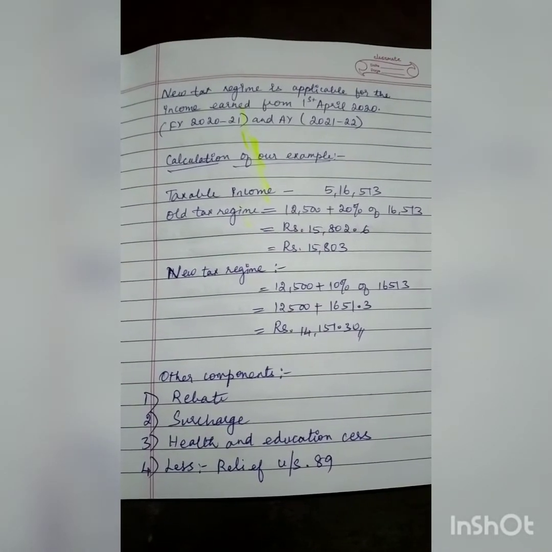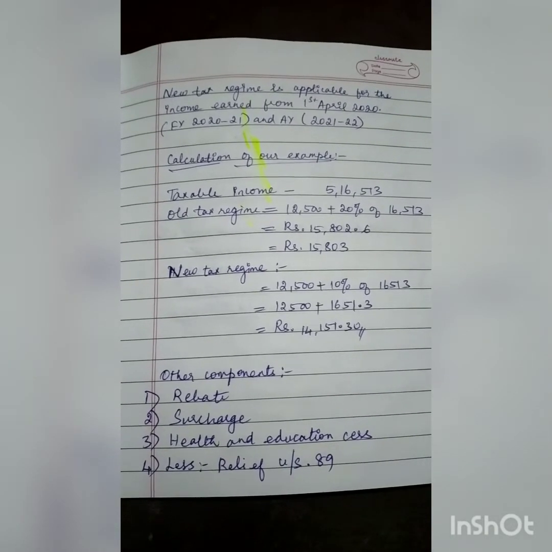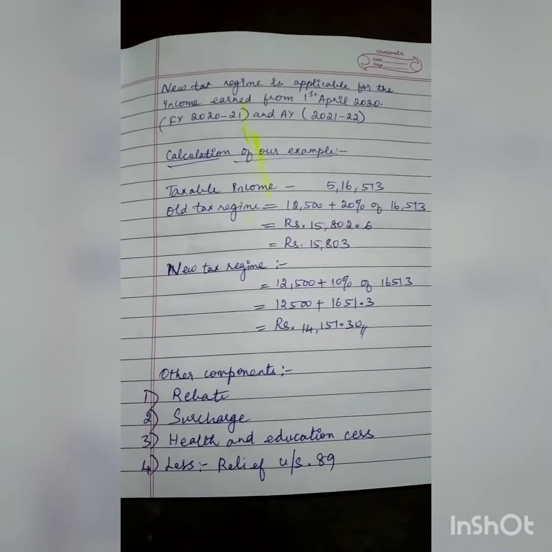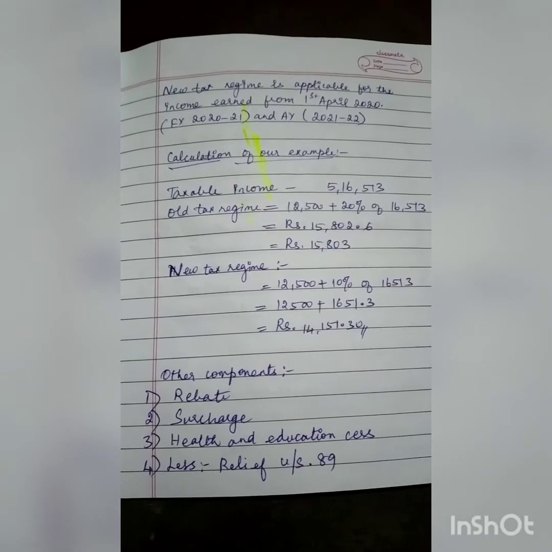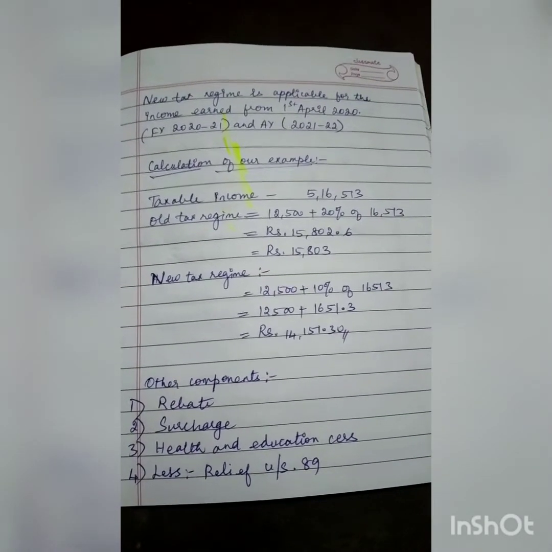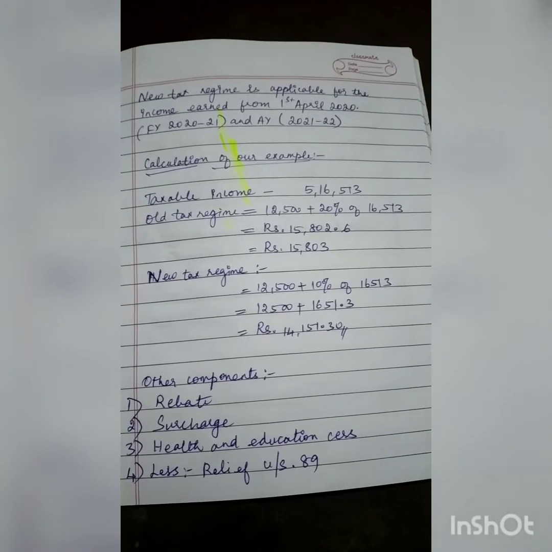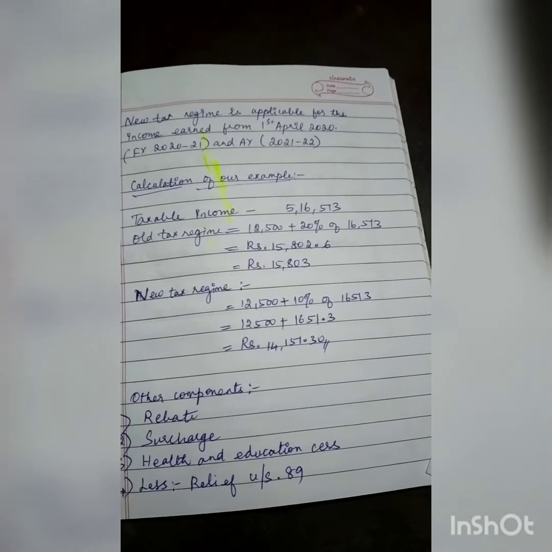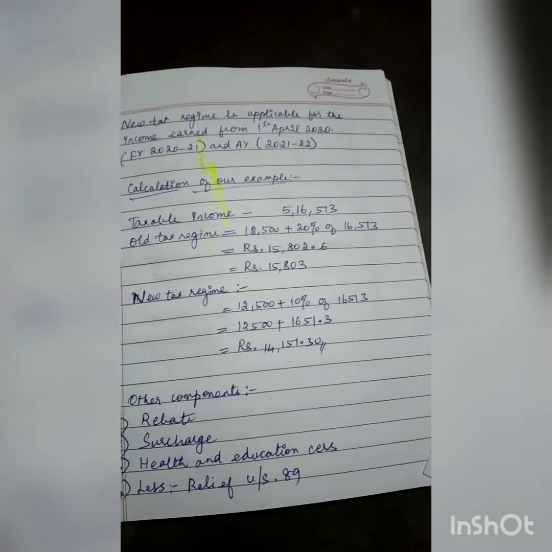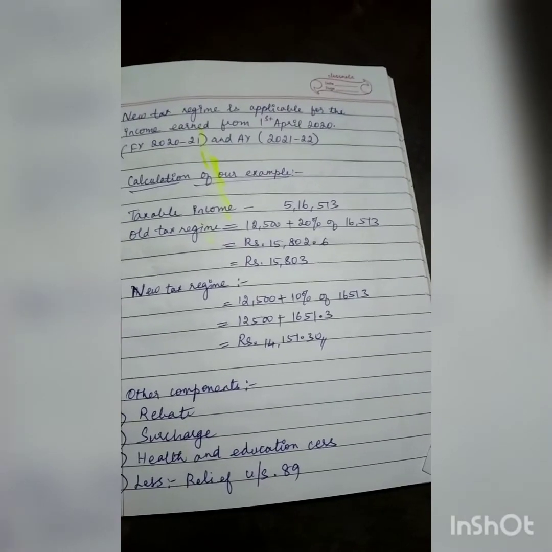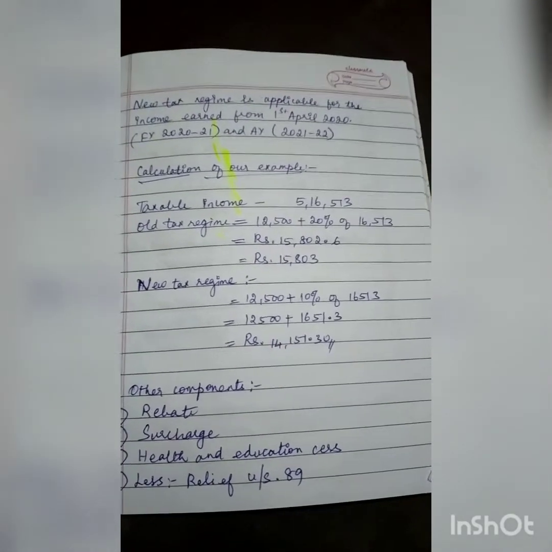So I'm going to calculate as per the old tax regime. Since the taxable income is more than 5 lakh, I will obviously have tax, right? And I will not have a tax rebate. So what is this tax rebate which I am speaking about now? Up to 5 lakhs, a standard amount of 12,500 will be applied against your tax and you will not have any tax. And for more than 5 lakhs, you will have this component added to your tax calculation itself. So if I explain, you will be understanding it better.